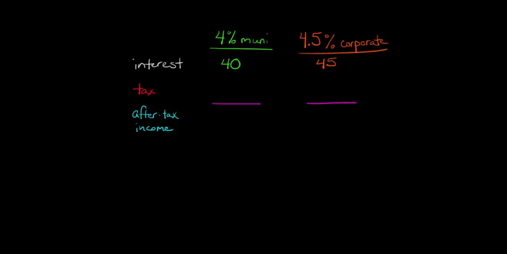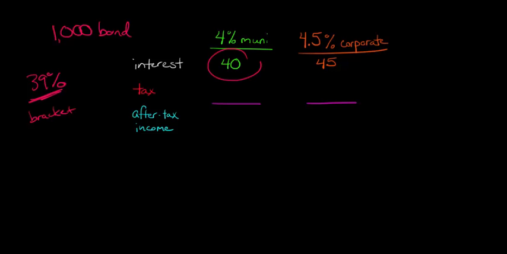So let's say that you had a municipal bond, a muni, that was tax exempt, right? Exempt from federal tax, state tax, local tax. Just a plain vanilla municipal bond that is tax exempt. So if we think about the return, let's say it's a $1,000 bond, and let's say that you're in the 39% tax bracket, right? Life is going wonderful for you. You're in the 39% bracket. And so after, let's say, 1 year's interest, it pays annually, you get $40 interest for a 4% municipal bond.